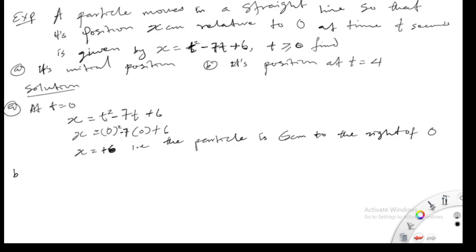So B now said we should find its position at t equal to 4. At t equal to 4, we have x is equal to t square minus 7t plus 6. X is equal to 4 squared minus 7 by 4 plus 6.